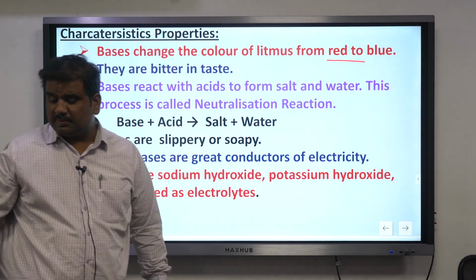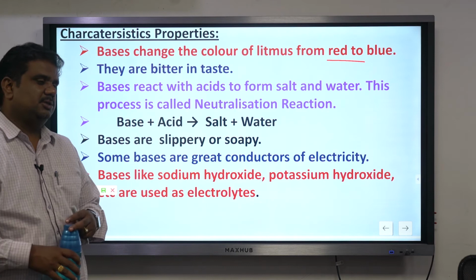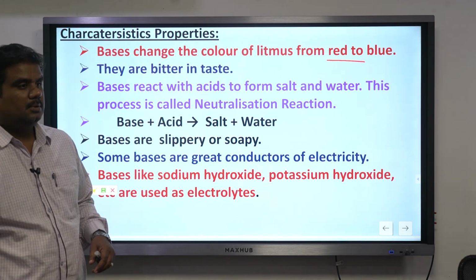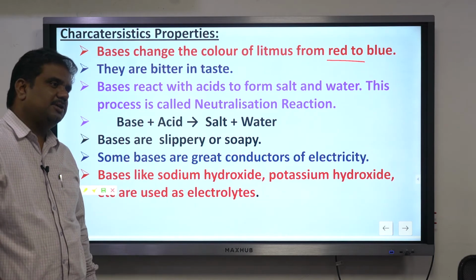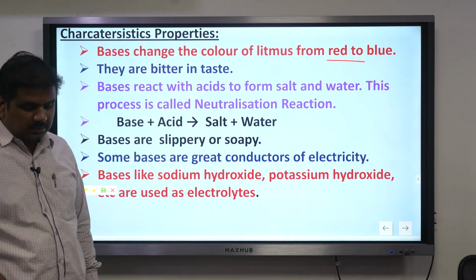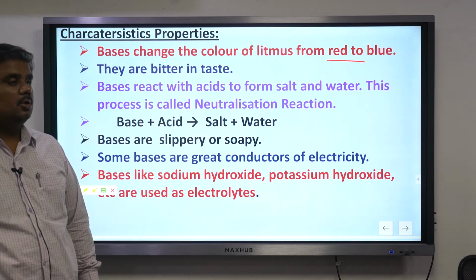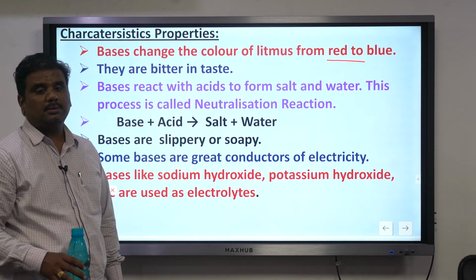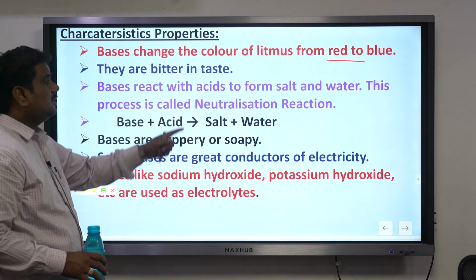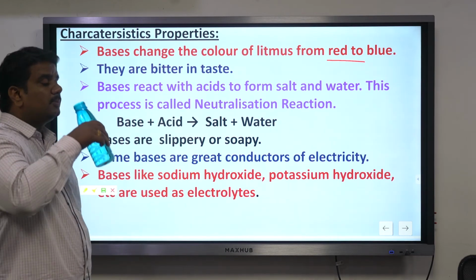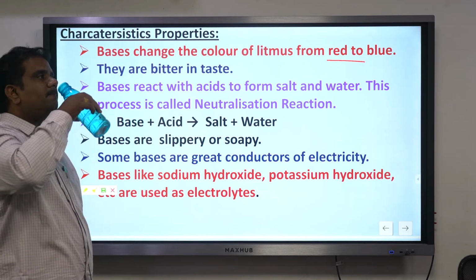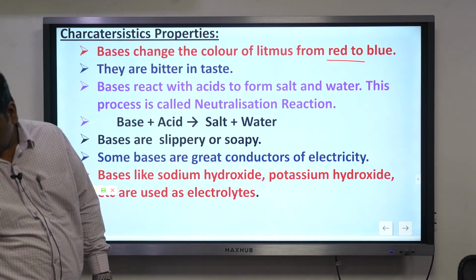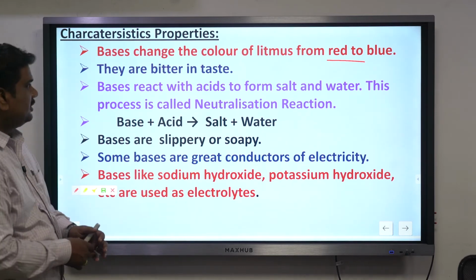So if you have observed the Dove advertisement, at the ending they show that when the paper is put, the color changes to blue, indicating that the soap does not use any harmful chemicals which will damage your skin. So in the case of bases, they change from red to blue.